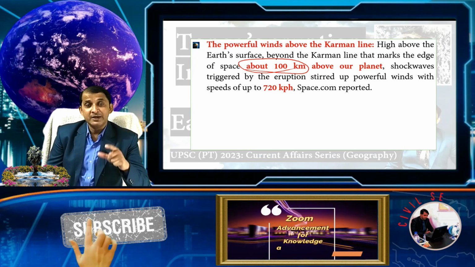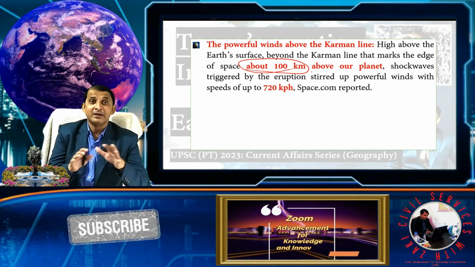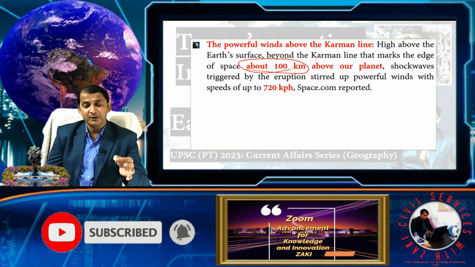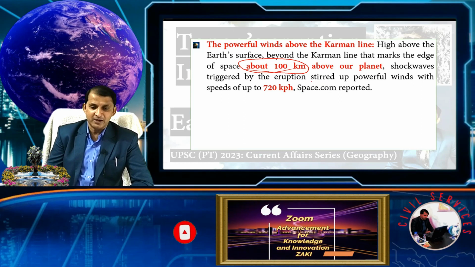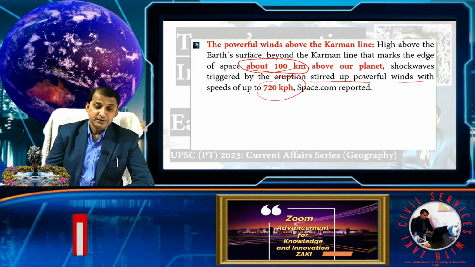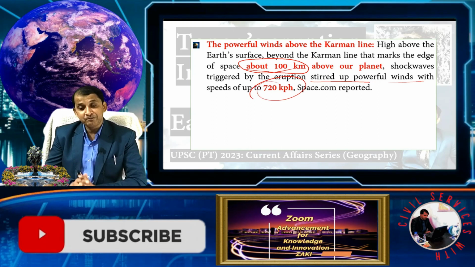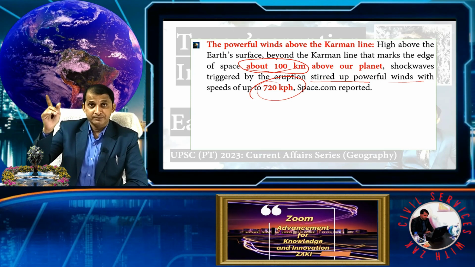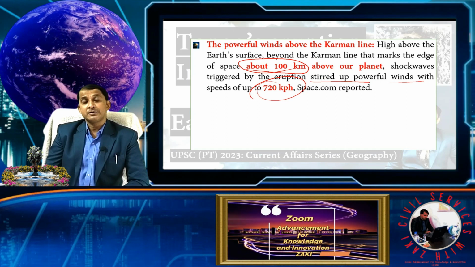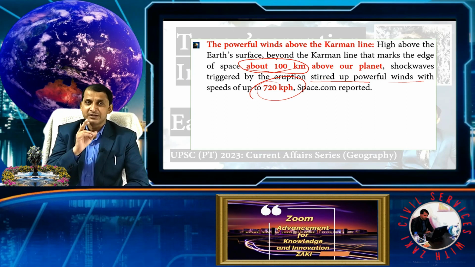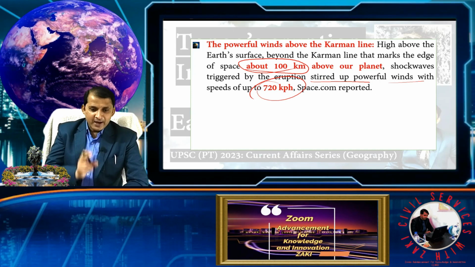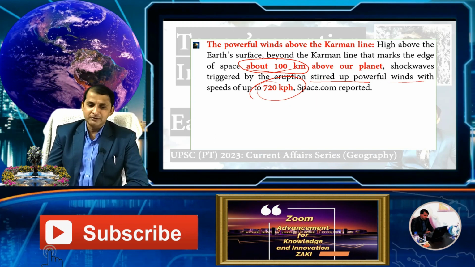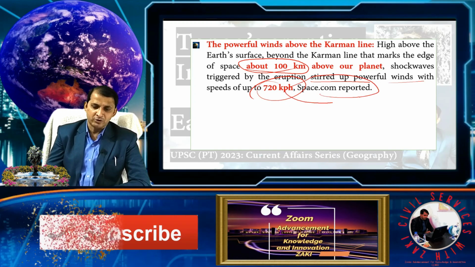So you can't normally find wind above the Karman line, but due to this explosion, shock waves from the eruption triggered powerful wind with a speed of 720 kilometers per hour above the Karman line, above 100 kilometers. The shock wave speed is 1158 kilometers per hour, and the wind speed is 720 kilometers per hour, as reported by space.com.